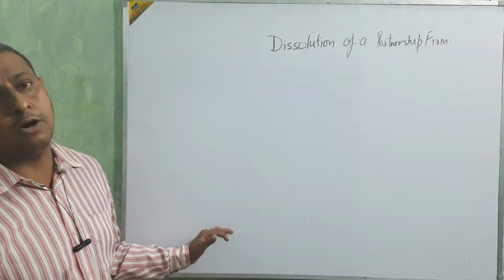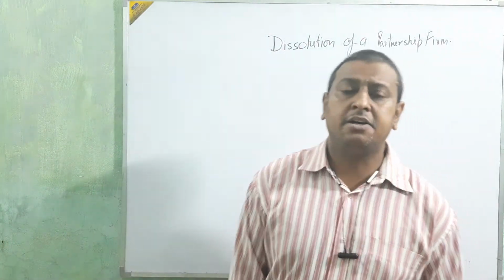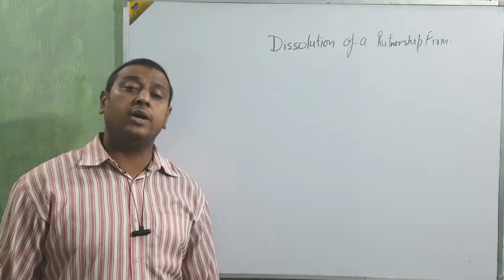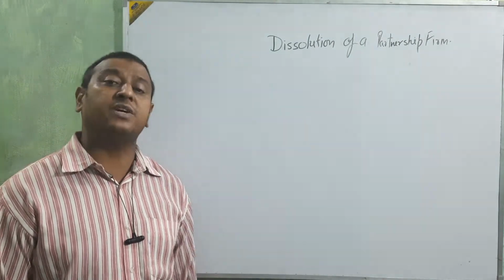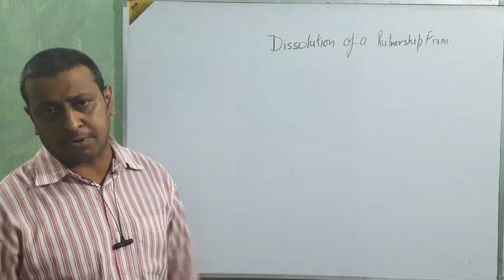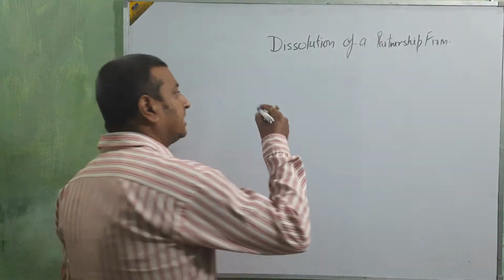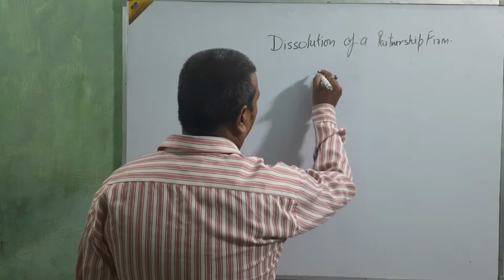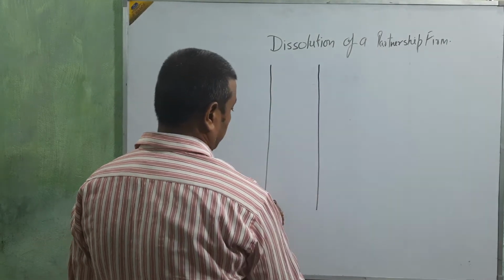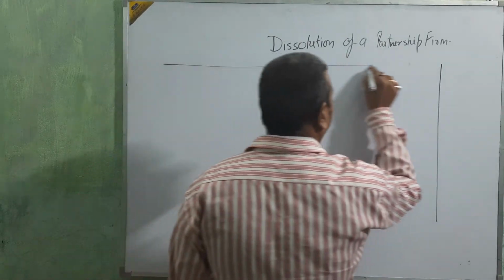First we are going to know about the realization account. Again I would like to explain, the realization account is the account we make to know the realized value of assets and liabilities. After that we are going to know about the profit and loss of the firm. Now I am going to make the pro forma of the realization account. How we are going to make it, just see. This is the pro forma of the realization account.